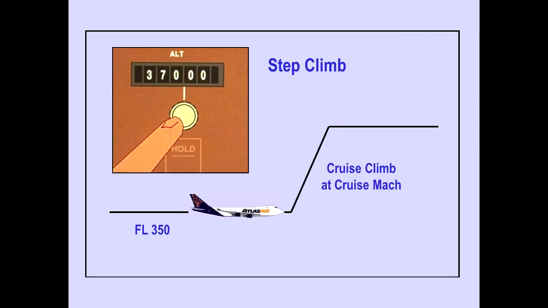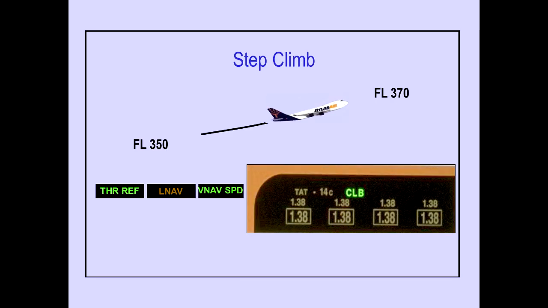A step climb is made by selecting the new cruise altitude and pushing the altitude selector. The airplane begins a cruise climb at the cruise Mach. During a step climb, thrust reference and VNAV speed are displayed on the PFD. The autothrottle maintains the thrust reference. The autopilot pitch maintains the speed, and climb thrust reference is displayed on ICAS.